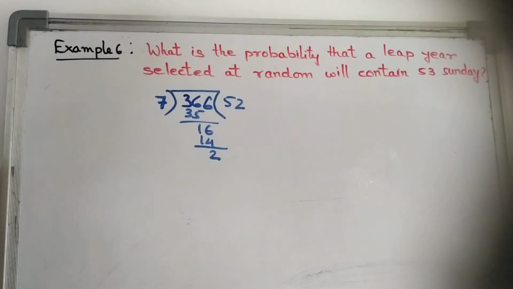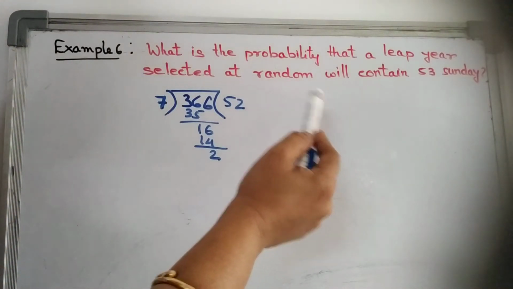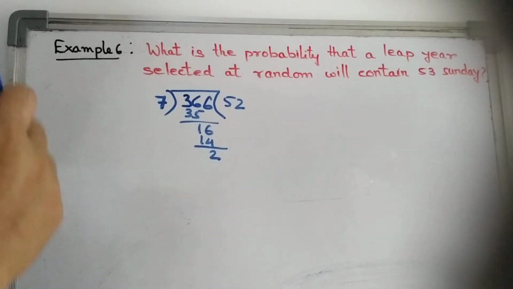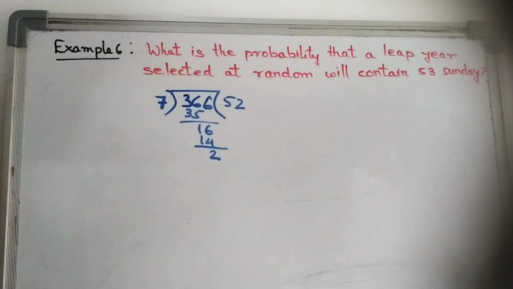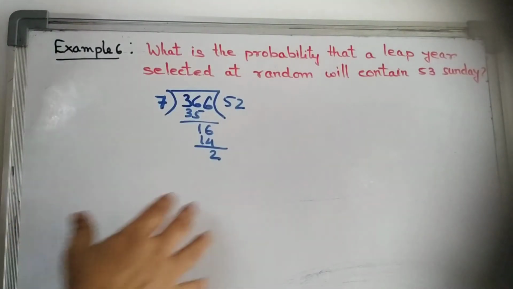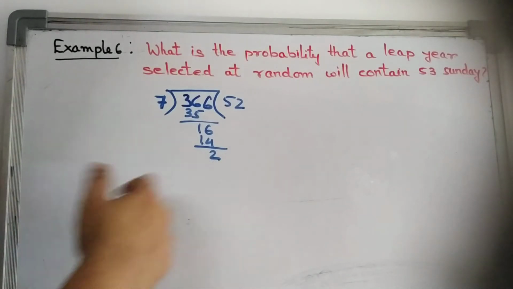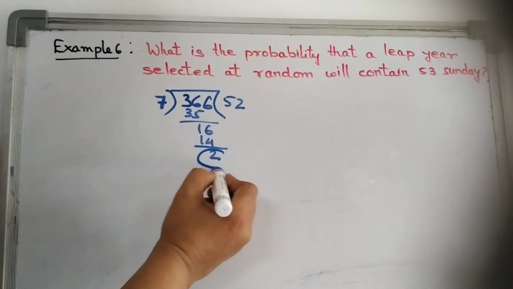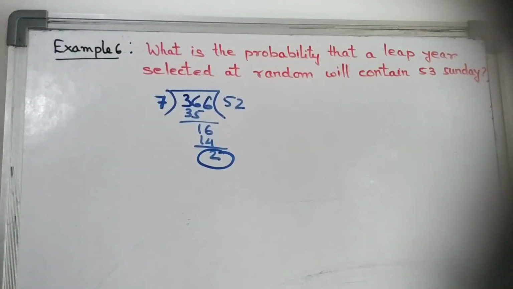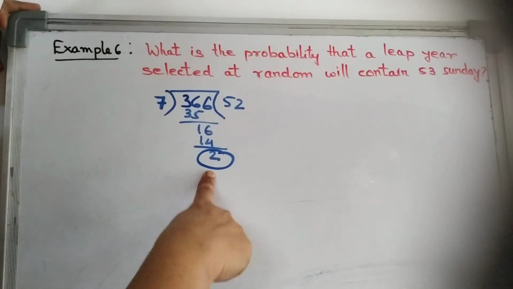So the question is, what is the probability that a leap year selected at random will contain 53 Sundays? So 52 Sundays are confirmed. Now, if Sunday is there in these 2 extra days, then we will get 53 Sundays. So let's first write the different combinations of these 2 extra days.